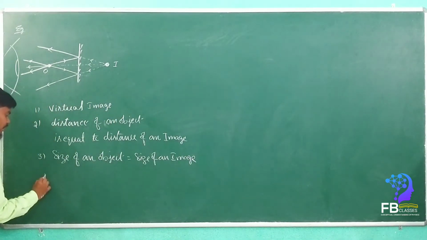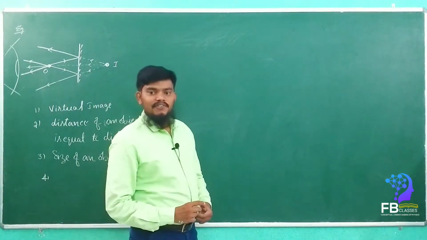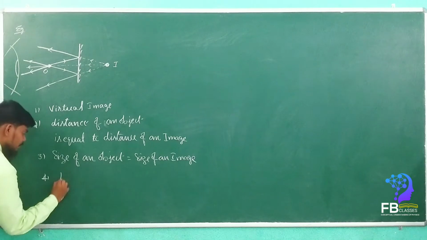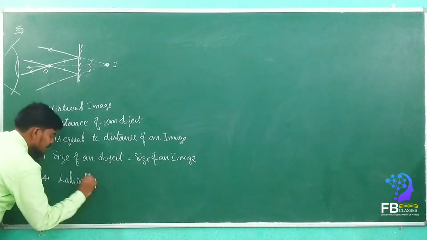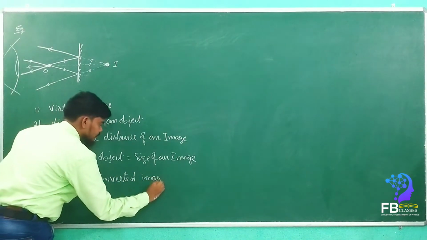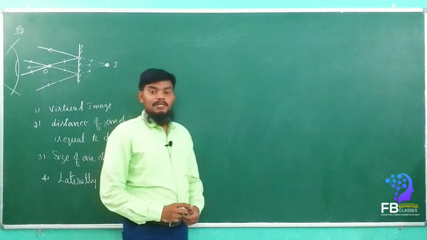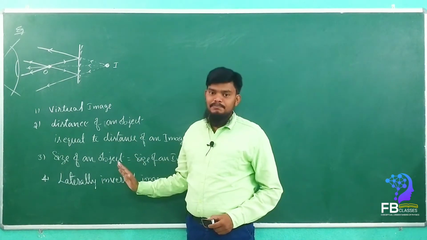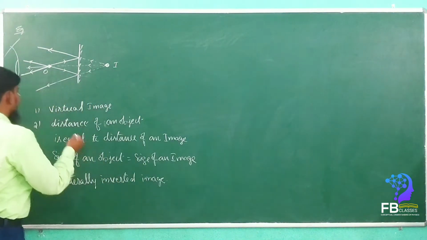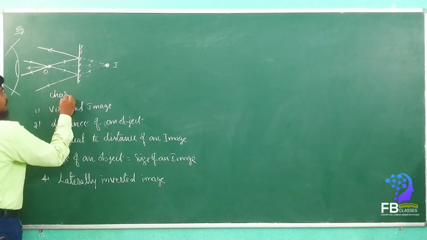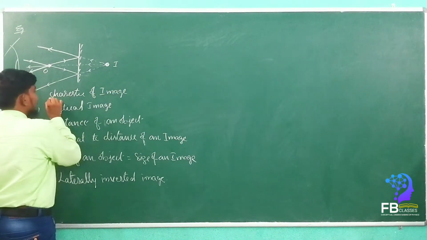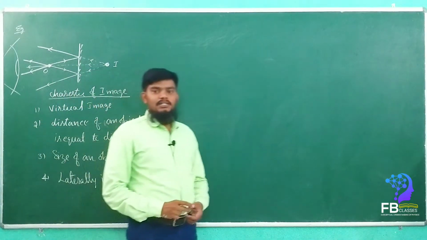Then the fourth point we have to understand. Yesterday itself I said that the plane mirror forms a laterally inverted image. It is a laterally inverted image. Laterally inverted image is formed by the plane mirror. So these are all the points we have to understand very clearly. These are the characteristics of the image formed by a plane mirror. Are you getting my point, everyone?